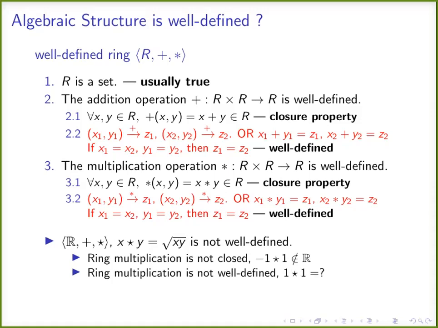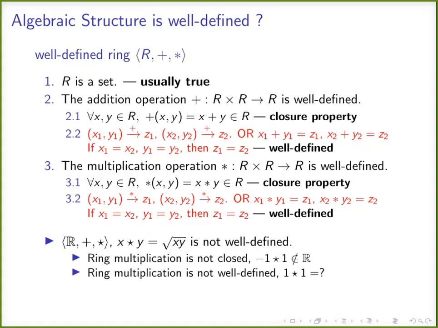Again, if we think about plus 1 and plus 1, the square root of 1 is plus or minus 1. Again, there is an ambiguity. Multiplication is not well defined. For these two reasons, the above structure is not well defined. So if a structure is not well defined, we don't have to check other properties. It is a total failure. We cannot use it for any other purpose.